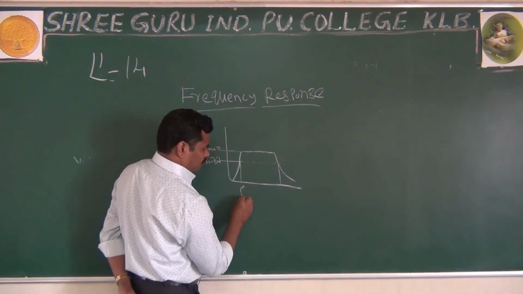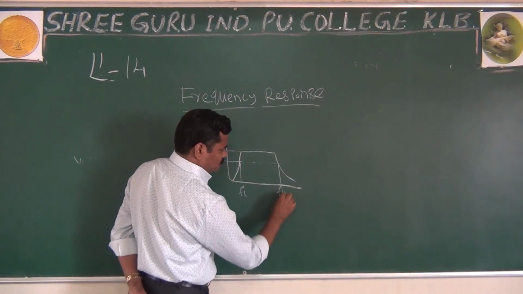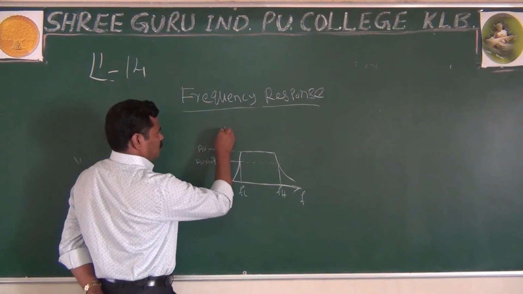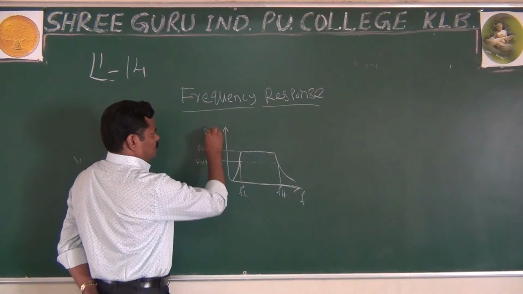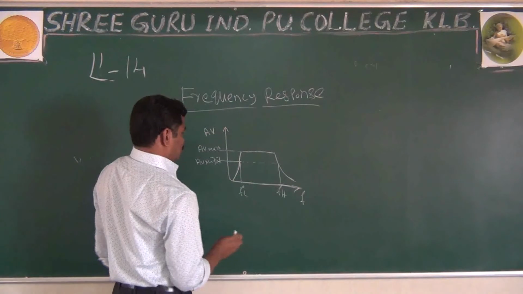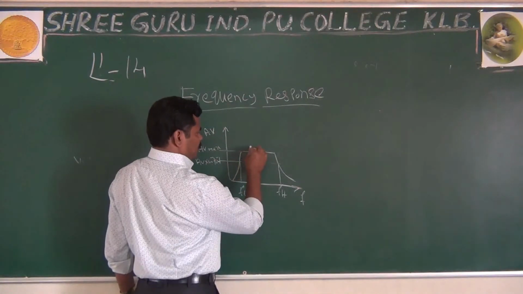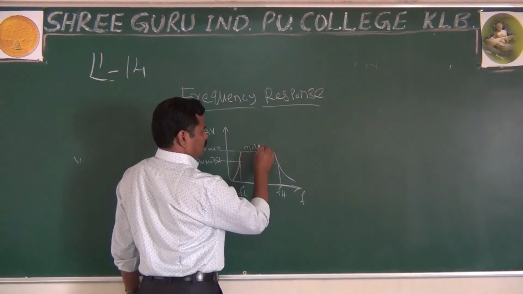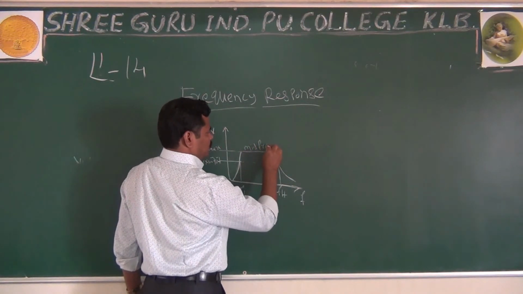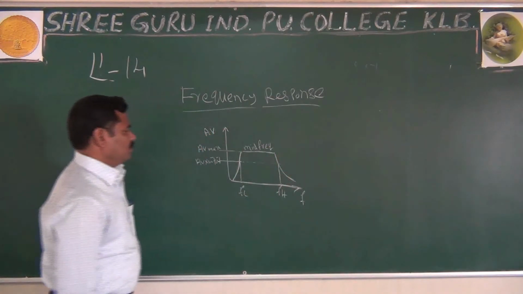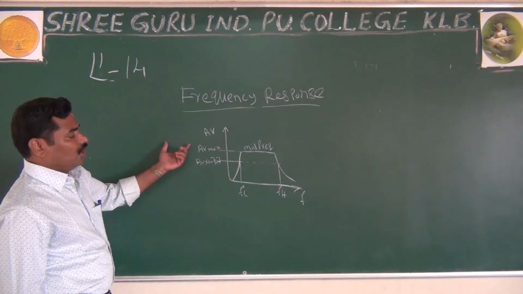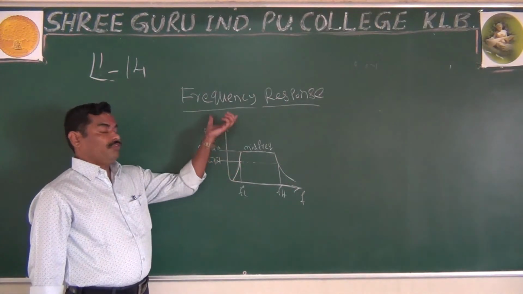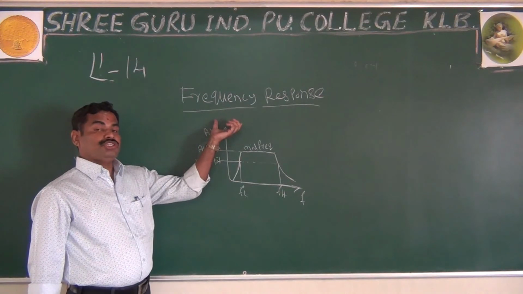This is FL, and this is FH, and here we have the frequency. This is your EV or voltage gain. Look here, this is your mid band, mid frequency. Look how you explained the CE amplifier. Here I will explain the frequency response of the two-stage RC coupled amplifier.